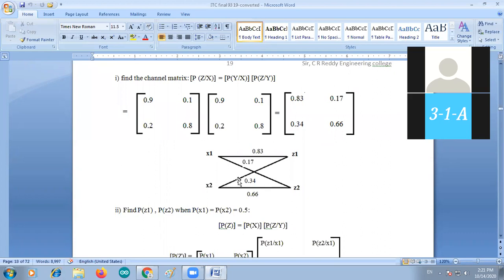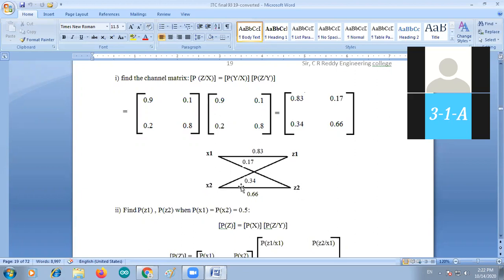Okay. So now the overall channel matrix is, x1, x2 are the inputs, z1, z2 are the outputs. Here the magnitude is 0.83 on the path of x1 and z1, and 0.17 the path of x1 and z2, and 0.34 from the path of x2 z1, and 0.66 is the path of x2 z2.